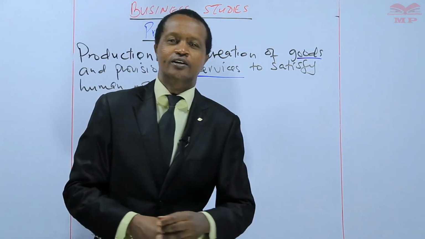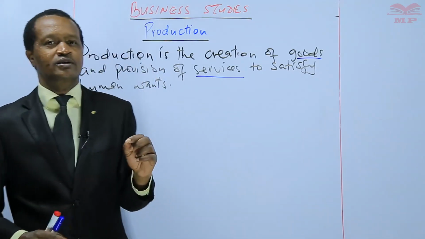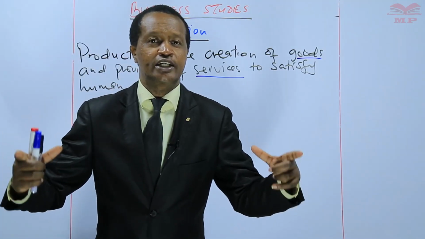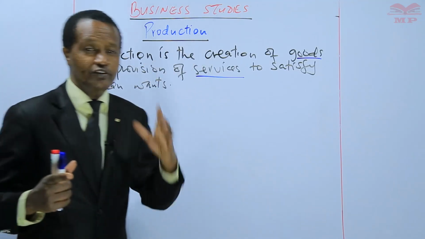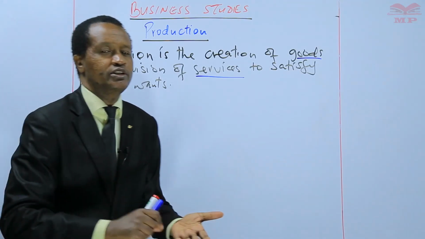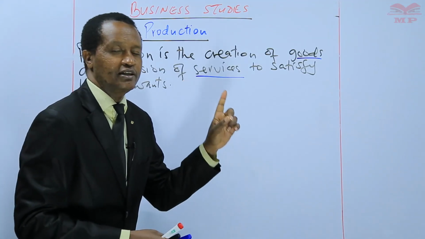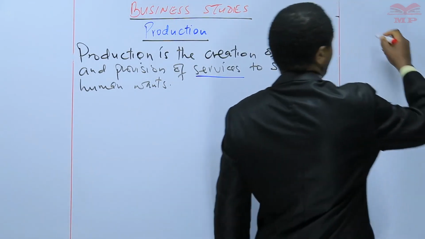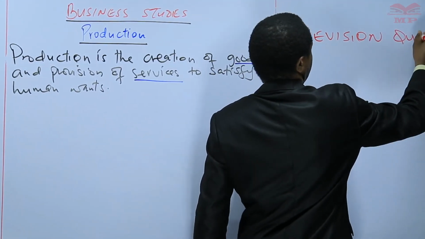Learners, is that clear? Do you have a question? In this lesson, the objective was to define the term production, which I have done. I want you to go through the video one more time. Take notes. Then answer the following questions. Questions I'm calling revision questions.